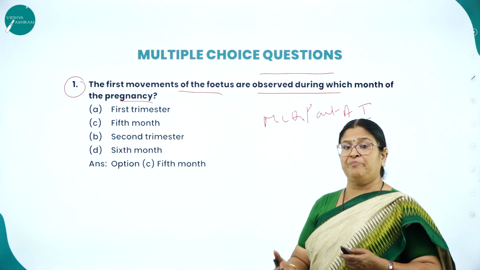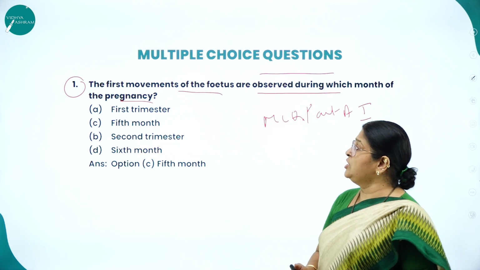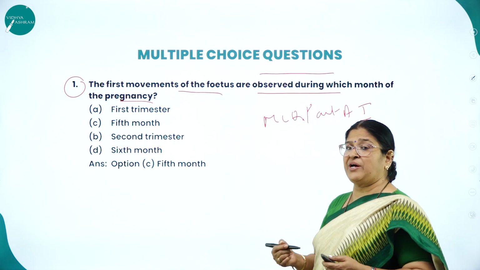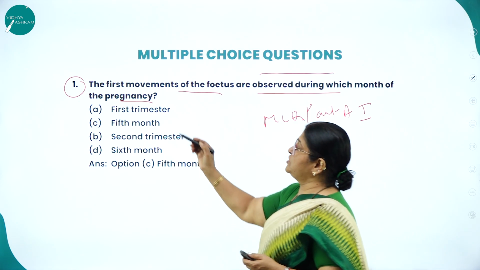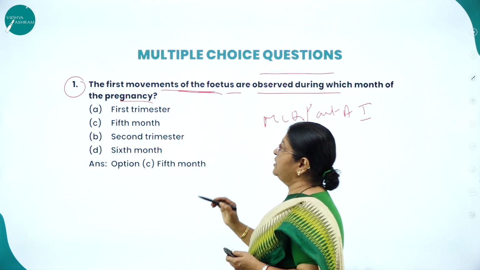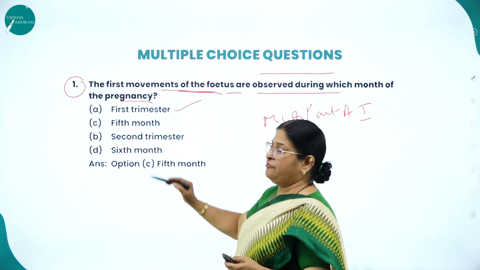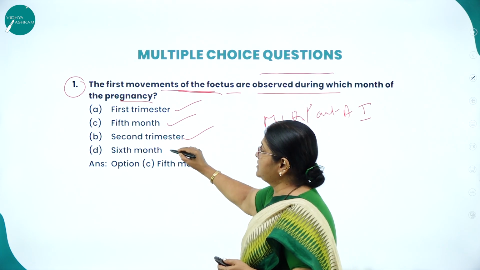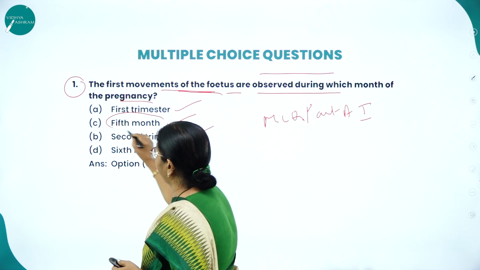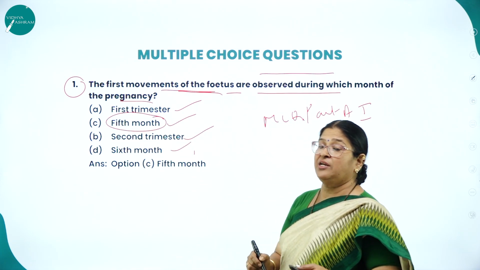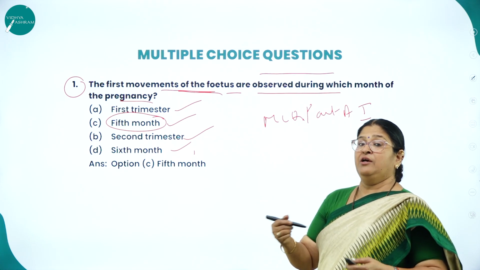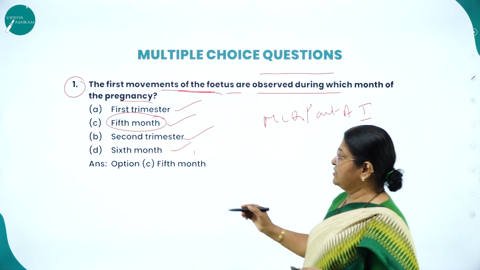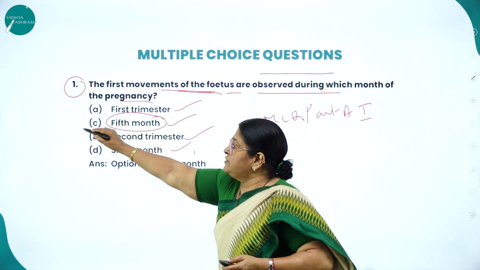As we know, in human beings, the gestation period is 9 months. So in that 9 months of gestation period, in which month of pregnancy do we observe the first movements of the fetus? Is it first trimester, 5th month, 2nd trimester and 6th month? Obviously the answer is the 5th month. In the 5th month, the mother will feel the movements of the baby or the developing fetus. So the option C is the right answer.